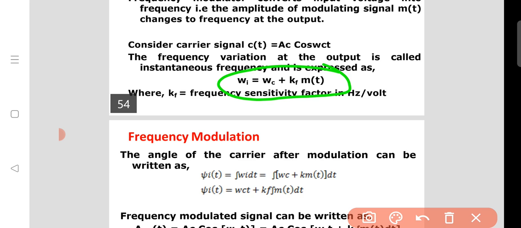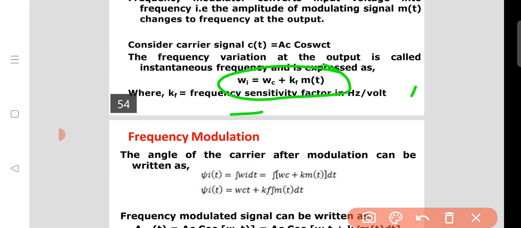This is the standard from which we obtain the standard equation of the FM wave. This is the frequency variation. What is frequency variation? fi equal to fc plus kf m of t. This is another notation, but here we denote it as omega, meaning angular frequency, meaning the instantaneous output frequency change.